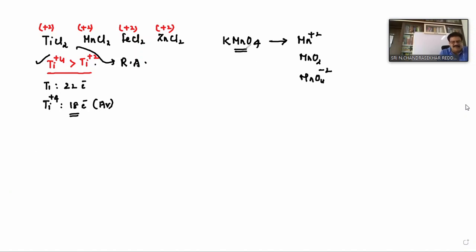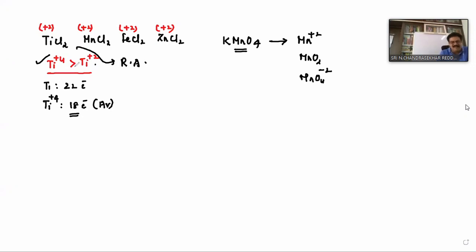Mn+7 is more stable because 25 - 7 is 18. But to lose 7 electrons, it requires how many energies? I1, I2, I3, I4, I5, I6, I7. But it is not ready to lose 7 electrons.